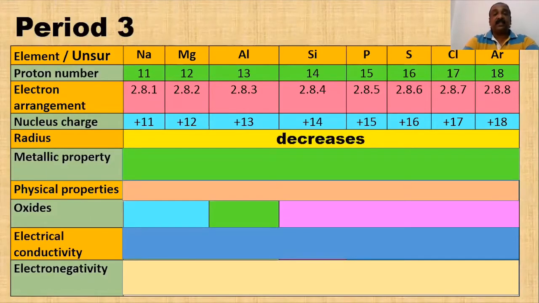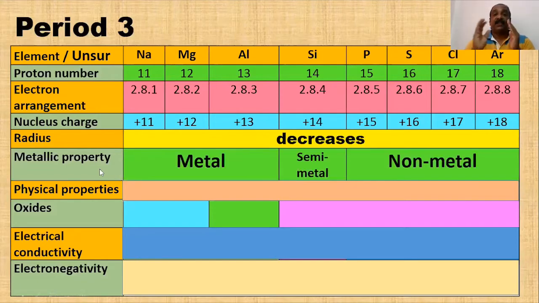Now another thing is that metallic property. Sifat kelogaman, metallic property. So from the elements here, we know that sodium, magnesium, aluminium are metals. All right, sodium, magnesium, and aluminium are metals. Silicon is considered a semi-metal, partially metal. While phosphorus, sulfur, chlorine, argon adalah non-metal.